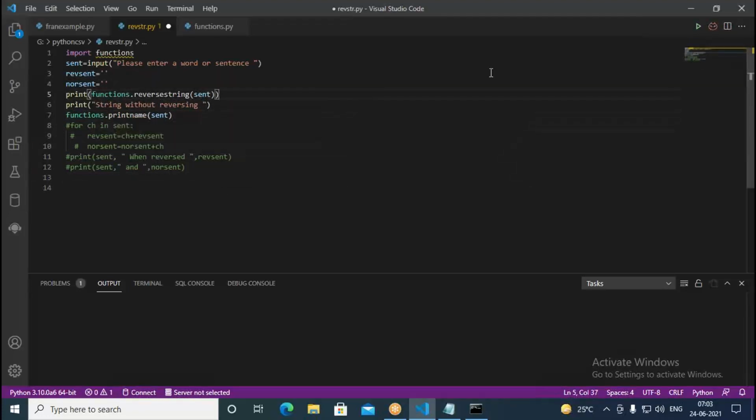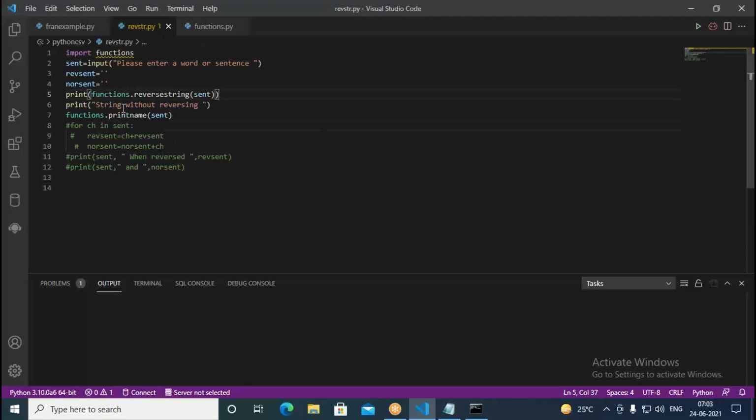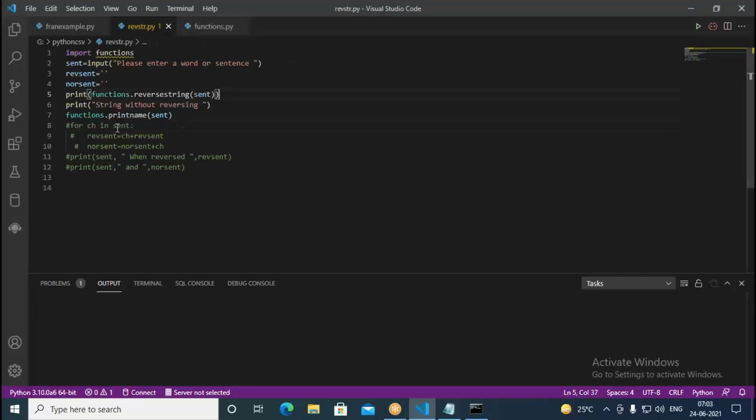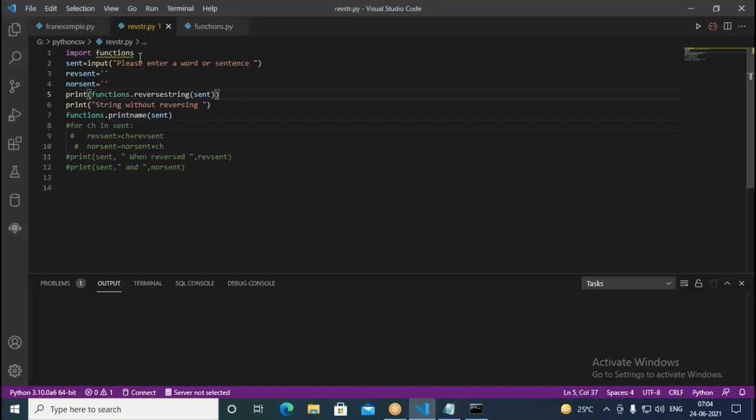So like this, I first of all import the functions, then with functions dot, I can use the function names which we have defined here. There are two functions: one is print name, the other one is reverse string. So I'm calling them using the dot operator. Functions dot reverse string is going to call the reverse string function which is defined in the other file. Similarly, I can use print name, which is also defined within functions.py that I'm importing. On the top, I import it, and once it's imported, I can call them in this program.